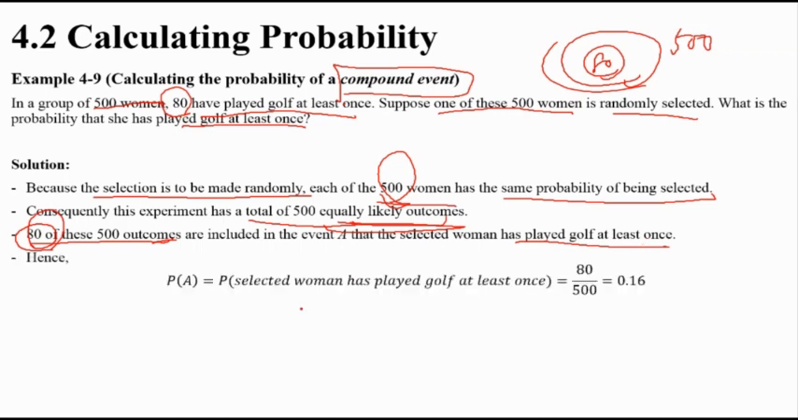So hence event A is the selected woman has played golf at least once. How many people? 80 people out of 500. So 0.16. Okay, it's a compound event. So how many people? 80. A simple event would be 1. Okay. So that was the classical probability.